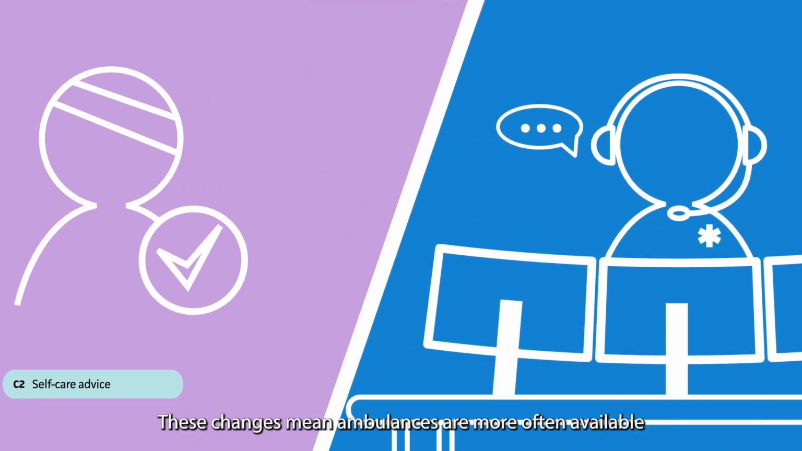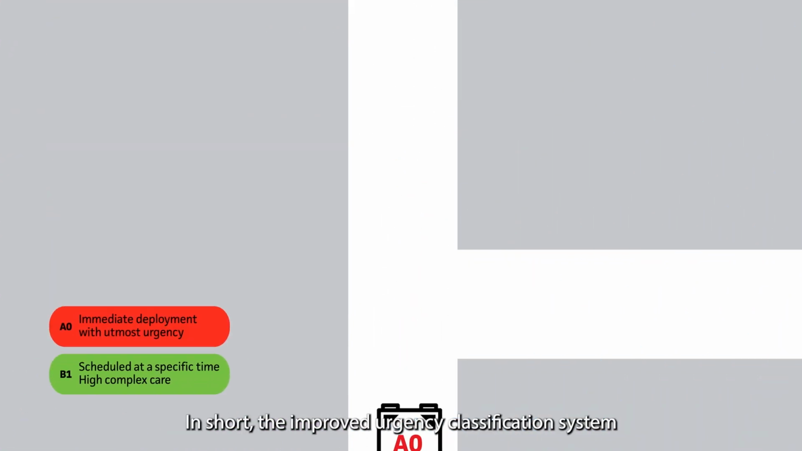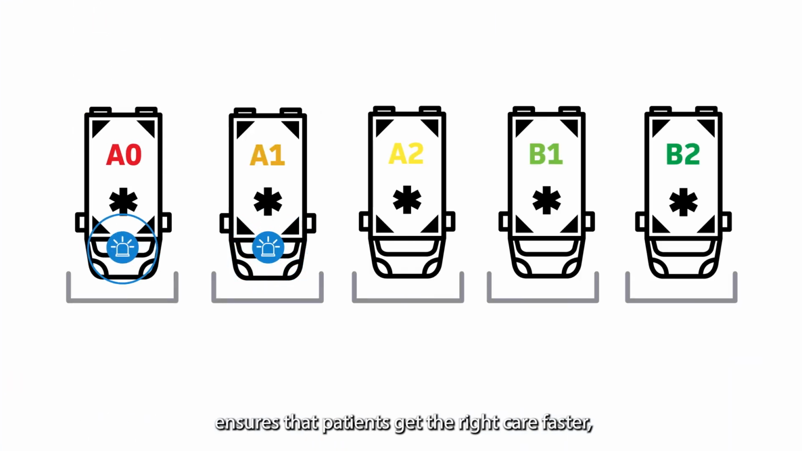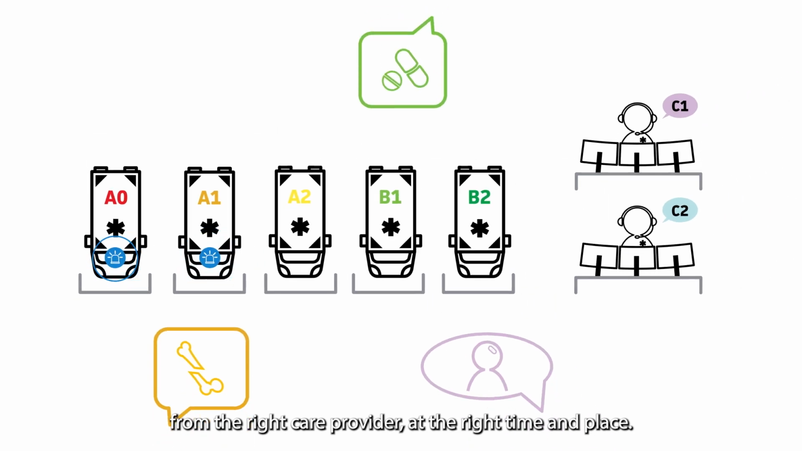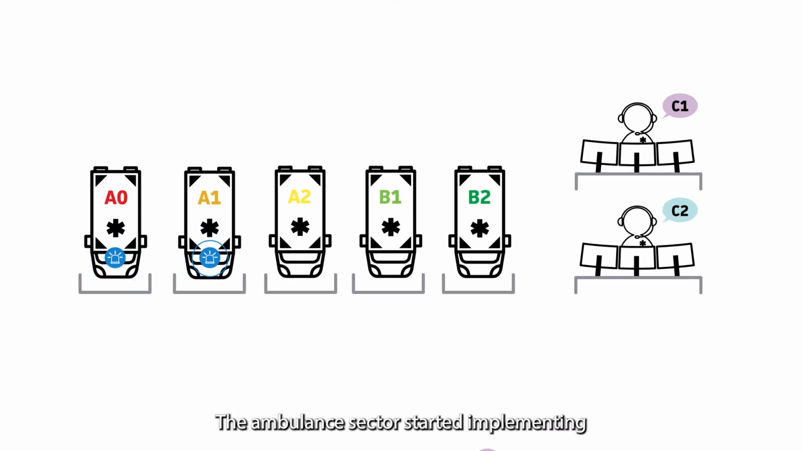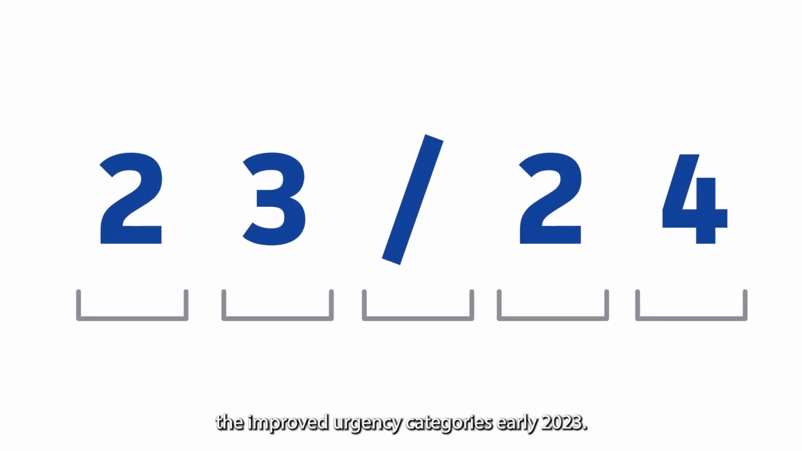These changes mean ambulances are more often available for the most time-critical emergencies, the A0. In short, the improved urgency classification system ensures that patients get the right care faster from the right care provider at the right time and place. The ambulance sector started implementing the improved urgency categories early 2023. Two years have been set aside for this process.